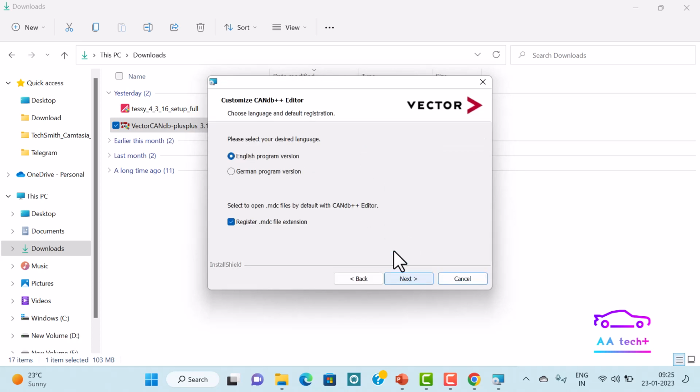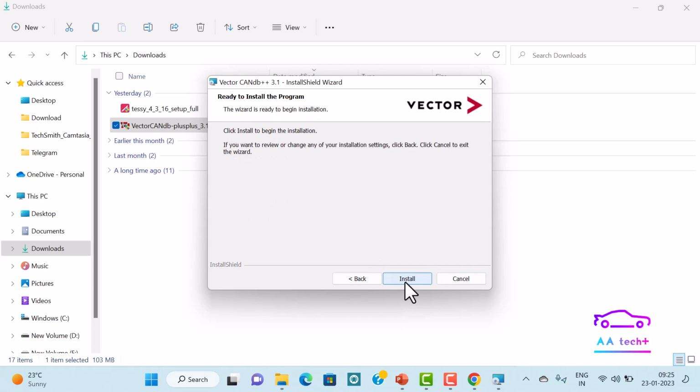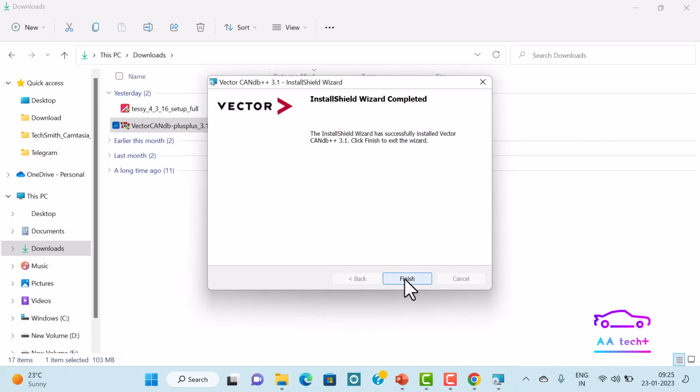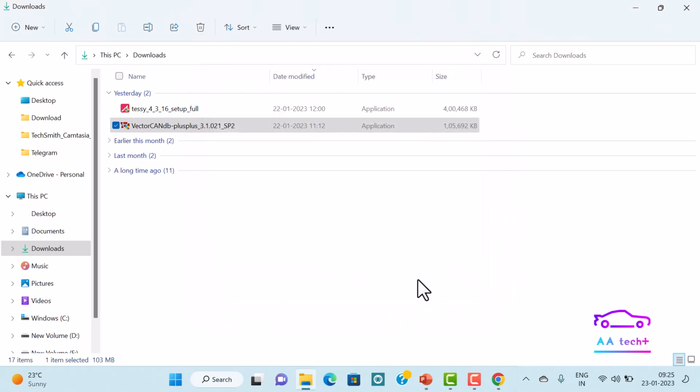Next, so this is the English version and we have to tick this one. If not ticked, next, then install. It takes a while, around 2 to 3 minutes to install. Once the installation is done, you can just click on the finish.